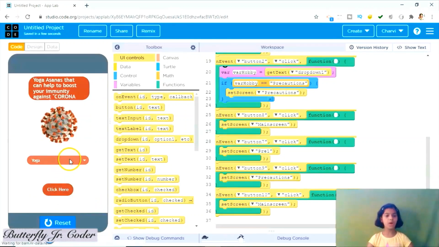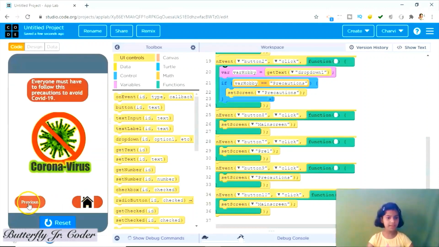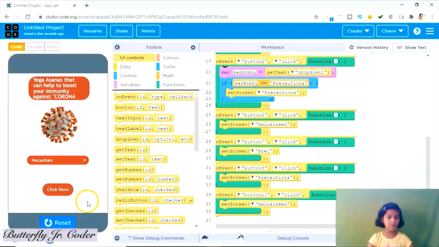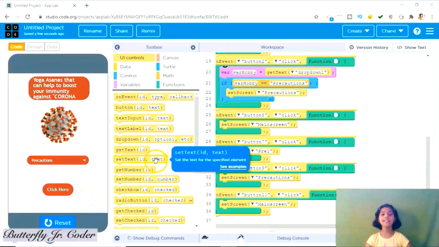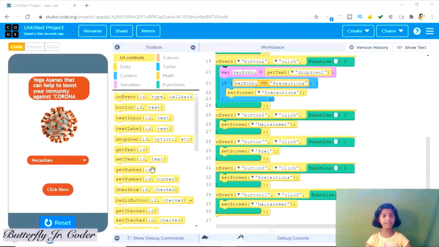So in yoga, all buttons are working. Now in precautions, let's see previous, next, previous, home. So it is working. In this way, we can add multiple screens as I showed you at the beginning of the video.